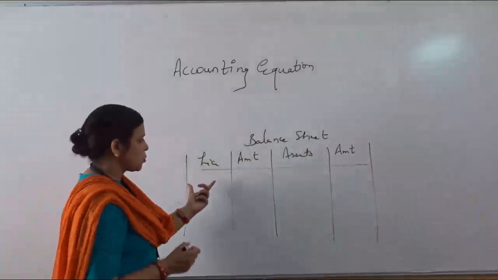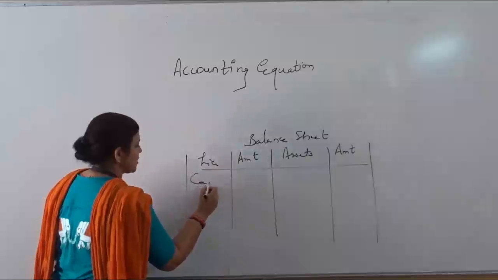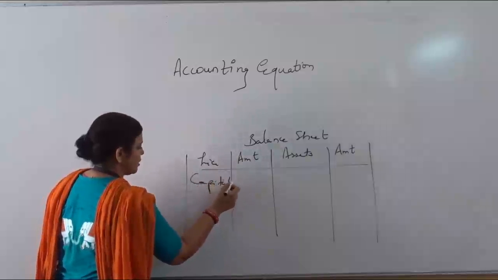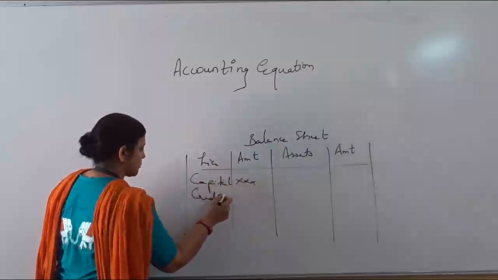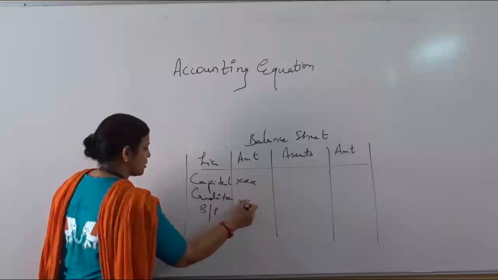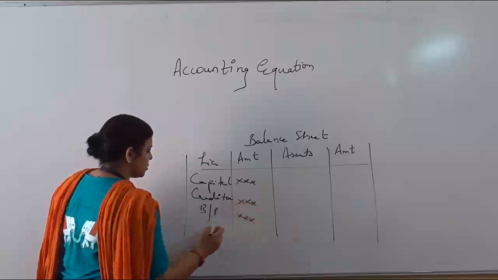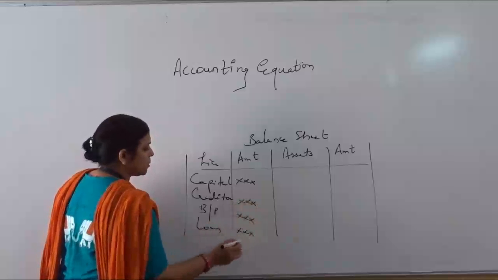Whatever liabilities are there with the firm, it may be capital, it may be creditors, it may be bills payable, it may be any other loan, and many more.